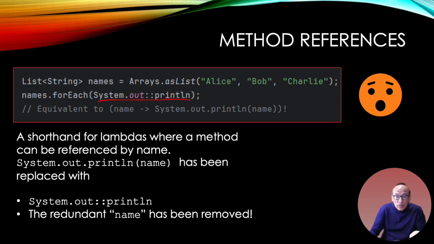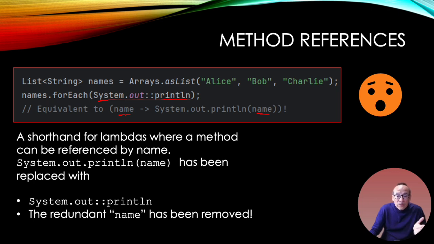I used to have an n here, and then I would pass it into println, but you don't need it, because lambdas will use a little shorthand where a method can be referenced by the name. So I don't need to declare name. It can just assume that whatever variable it's generating will be passed to println as long as it's the correct type. So name has been removed. You could have done the below down here, but you don't, because this name is going to be passed in here. That's redundant. You can just use this shorthand.